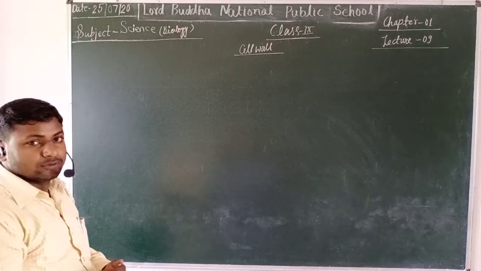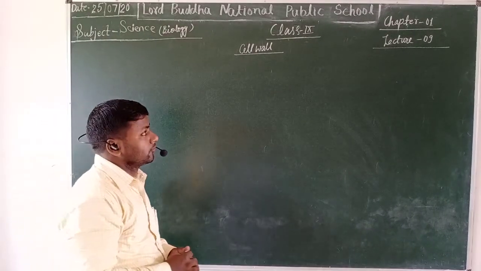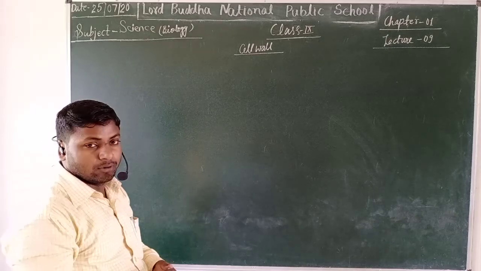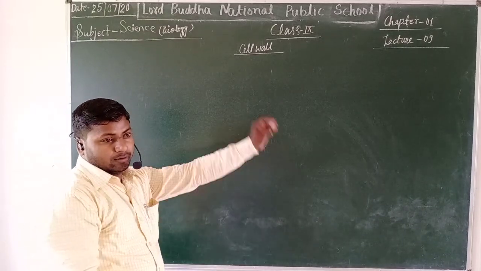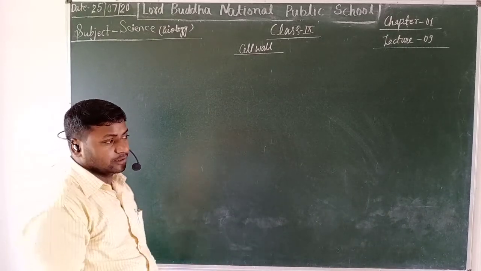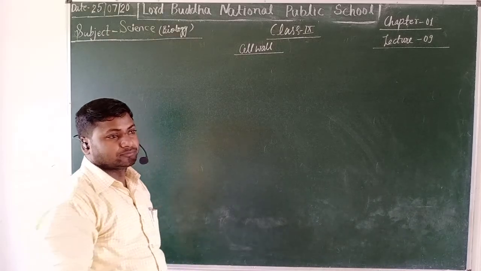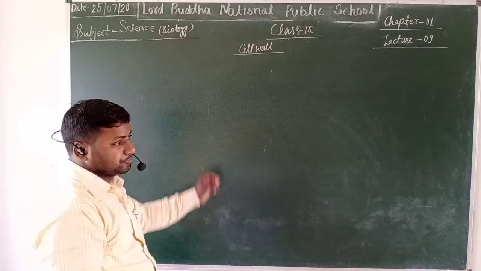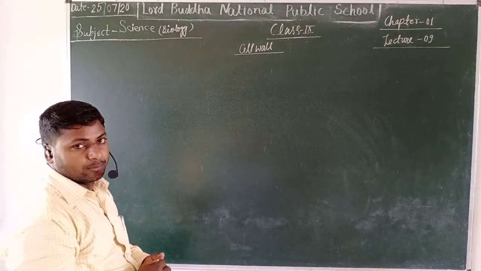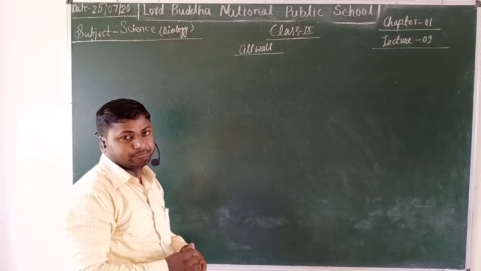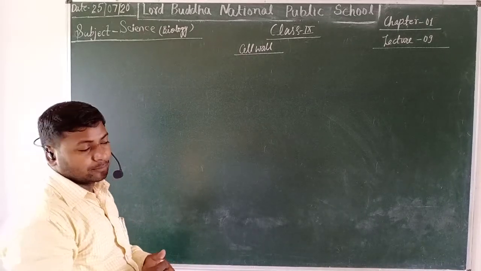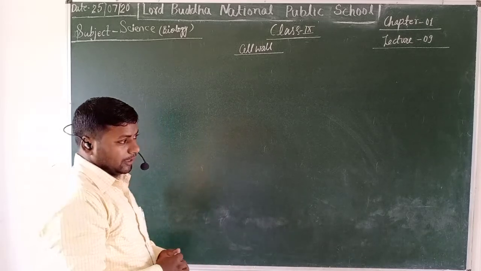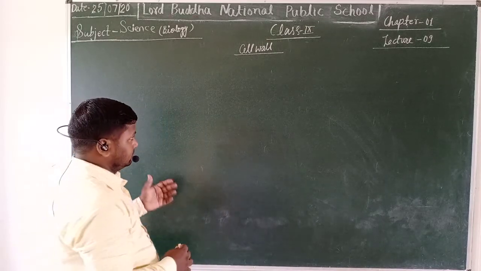Today's topic which we are going to discuss is the cell wall. Students, in the previous lecture we were studying about the plasma membrane, cell membrane, cytoplasmic membrane or unit membrane and their ultra microscopic structures.